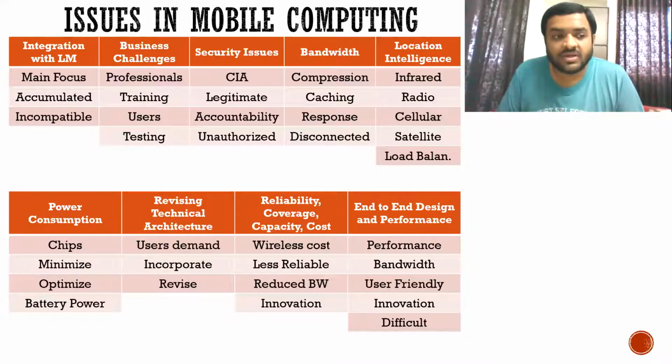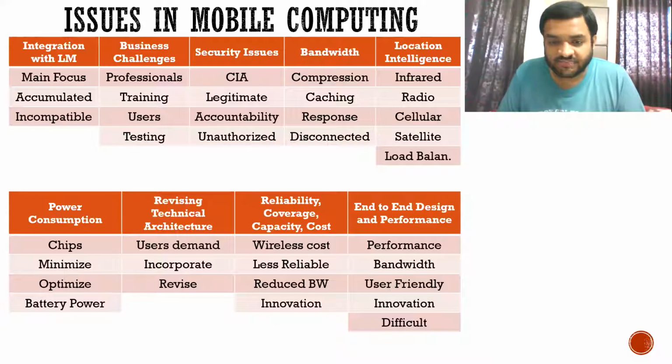Now you are getting 1.5 GB data daily for only around 4 to 5 rupees. So we have already achieved an innovative product. Reliability, coverage, capacity, and cost, all these factors have been eliminated now by Jio company.